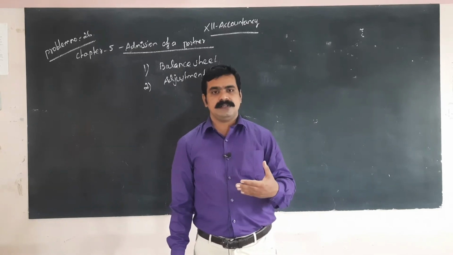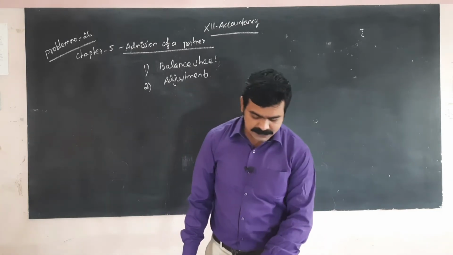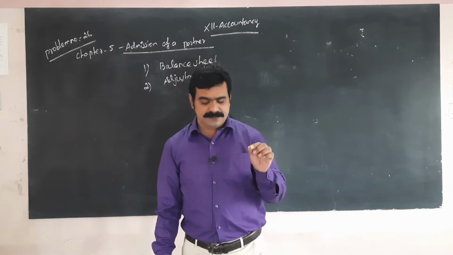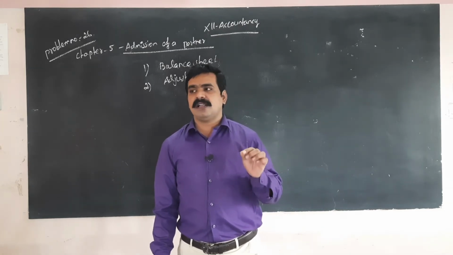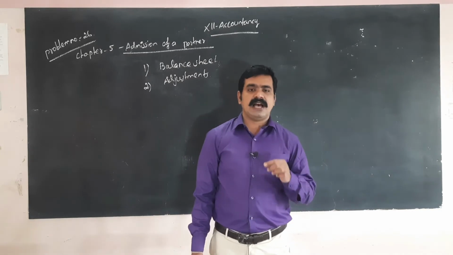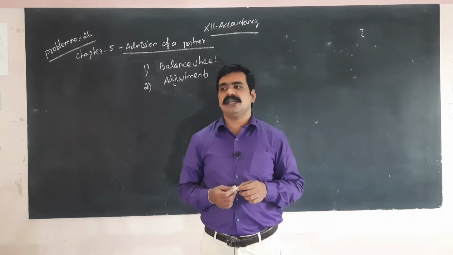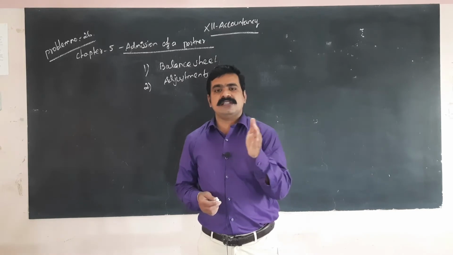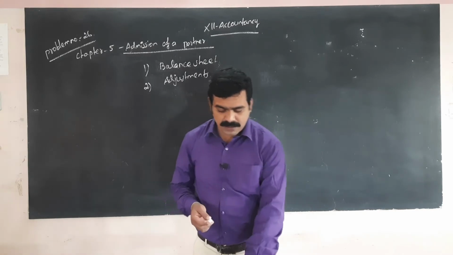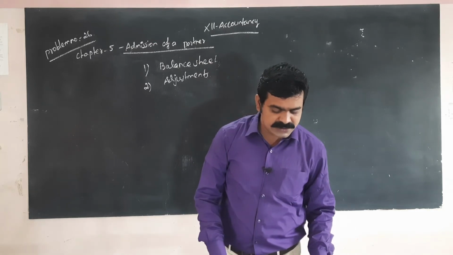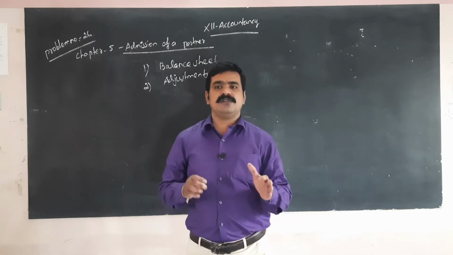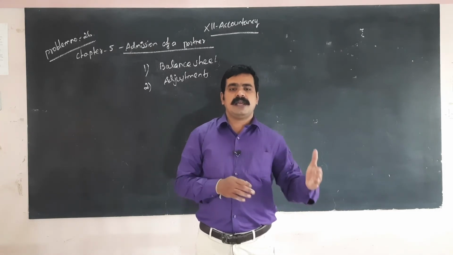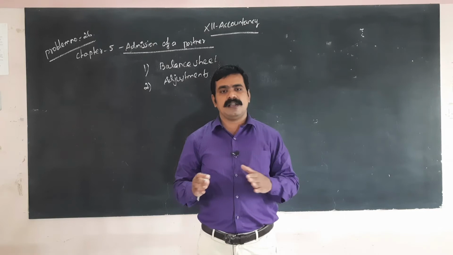Already they mention one important concept. They share the profit and losses equally. That means 1:1. For example, if the reserve fund is 18,000, then 9,000 each. This is called 1:1.